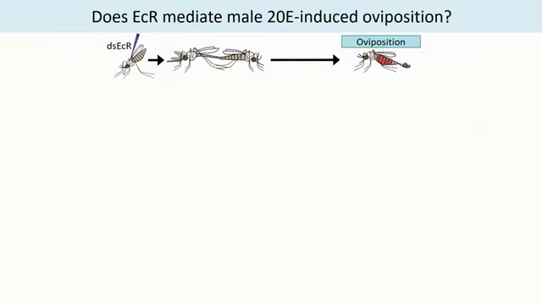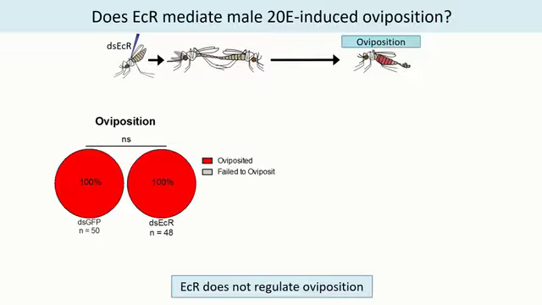But then also looking at the second post-mating phenotype, which is oviposition, following the same experimental setup of knocking down ECR and then mating them, I looked at their ability to oviposit their eggs in the absence of ECR. And we see the same story, that there's no difference between the control and the ECR knockdown females. So for those females that developed their eggs, 100% of them are ovipositing in both the control and the ECR knockdown females, which is a suggestion, again, that ECR does not regulate oviposition.